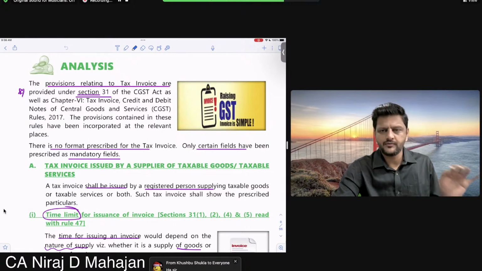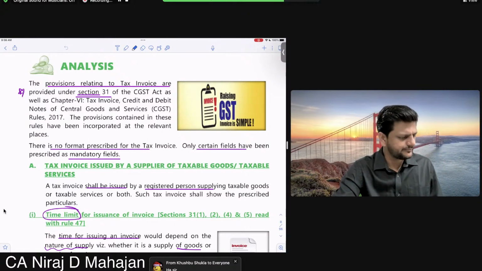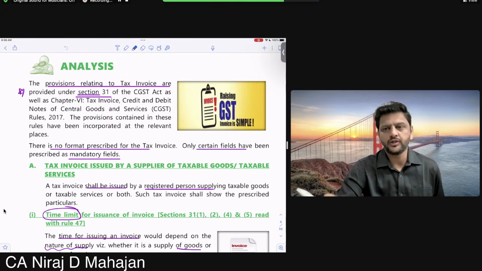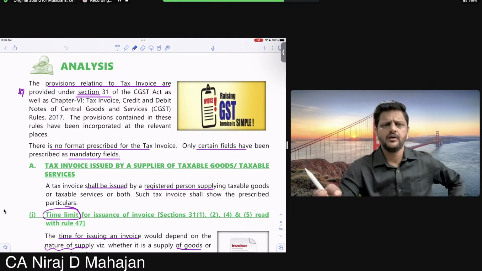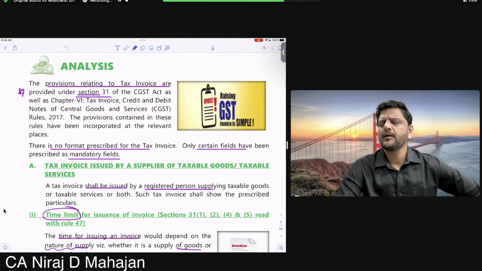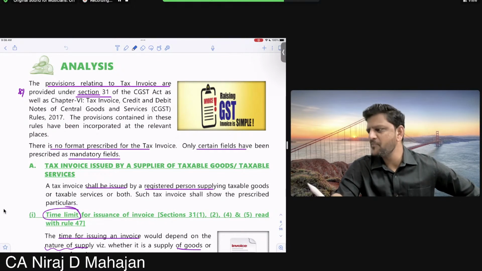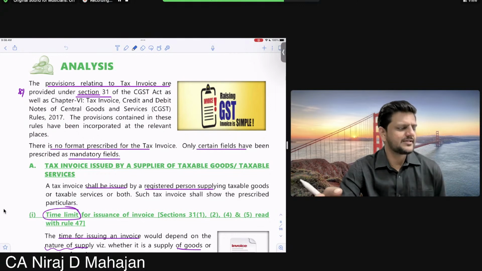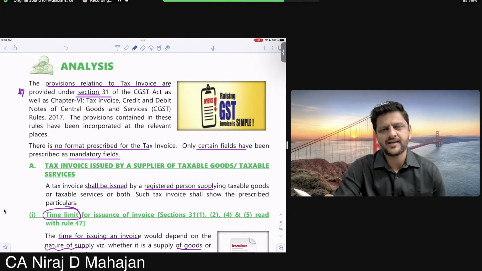So goods are moving. So on or before movement, correct? Goods are not moving. That means you're making them available. That means the buyer is coming and taking it away. So again, on or before making it available. And thirdly, continuous supply of goods. What example did we have? Natural gas. It's just one of the examples, na? You are supplying gas through pipeline and all.